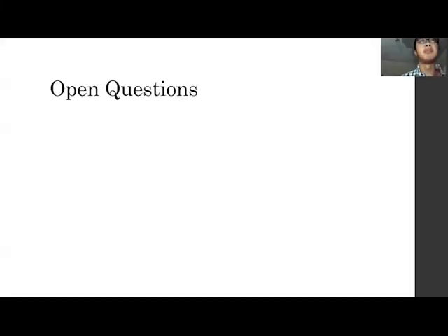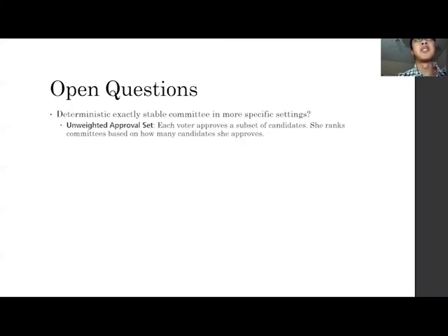So here are some open questions. The first is, does a deterministic exactly stable committee always exist in some more specific settings? In particular, the following question seems to be interesting.